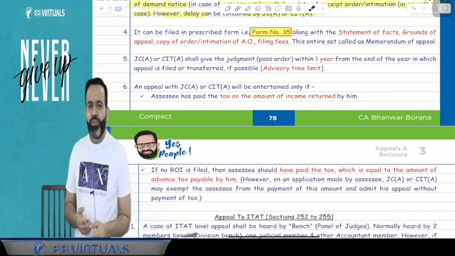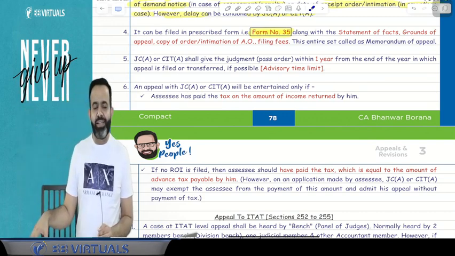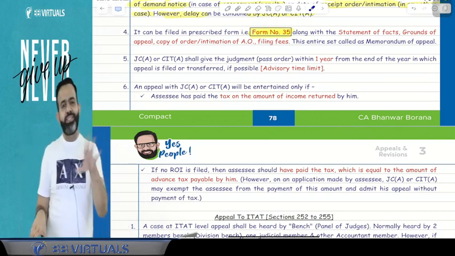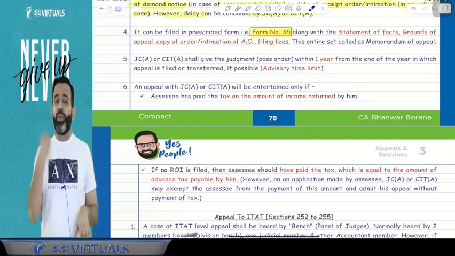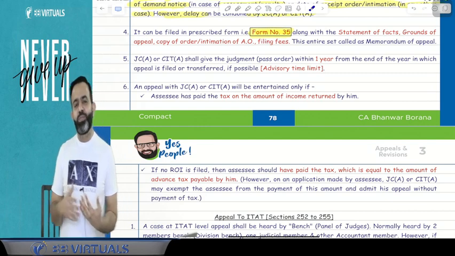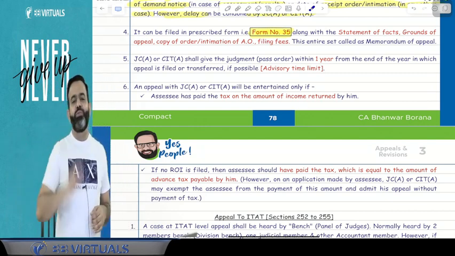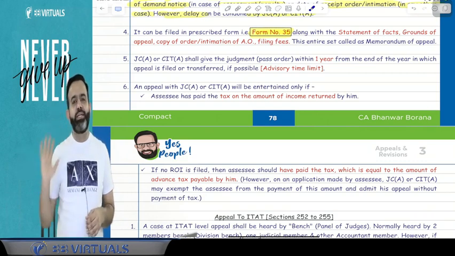Now there may be one doubt in your mind: sir, obviously we must pay the tax on the return income. But guys, many times what happens, many assessees file the return without paying the taxes. Suppose you file the return and declare an income of 50 lakh, and for the challan number you just mention challan number 1 and file the return.